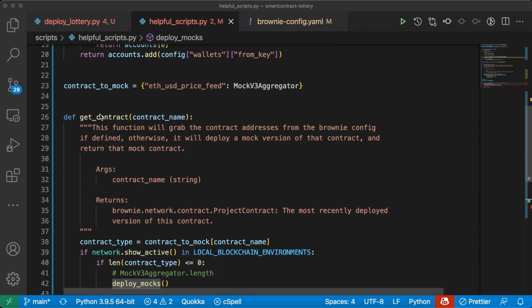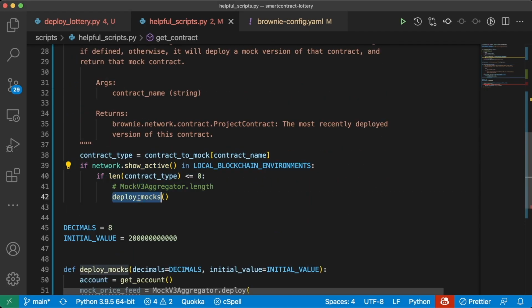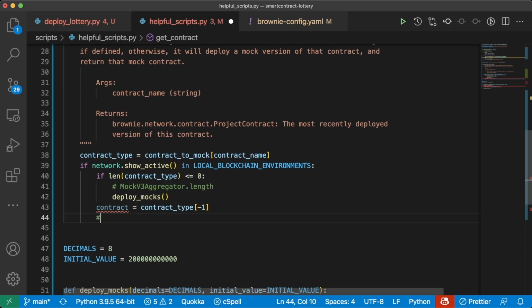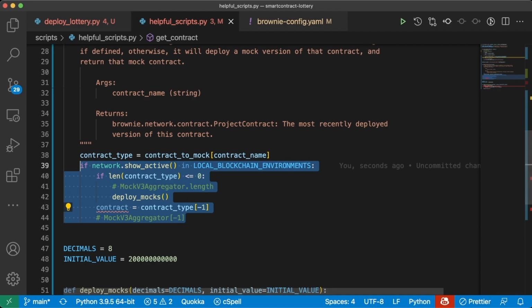So let's go back up to our getContract function. So we have a way to deploy the mock if one already isn't deployed. Now what we're going to want to do is we want to get that contract, right? We're going to want to get that mock. So we'll say contract equals contract_type[-1], right? So this is going to be equal to doing MockV3Aggregator[-1]. This is saying, hey, let's grab the most recent deployment of the MockV3Aggregator, which is exactly what we want. Perfect. So this will work perfectly for our development context.